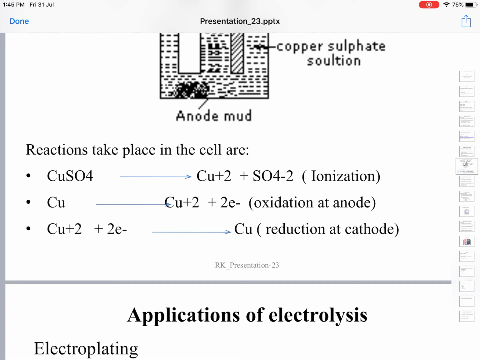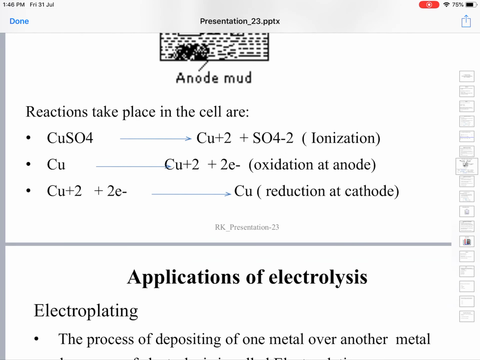This doesn't happen, because the solution must always be neutral according to Arrhenius theory of electrolytic dissociation. Imagine that per second 10 cupric ions are coming into the solution from the anode. The solution already contains Cu2+ ions formed by the ionization of copper sulfate.